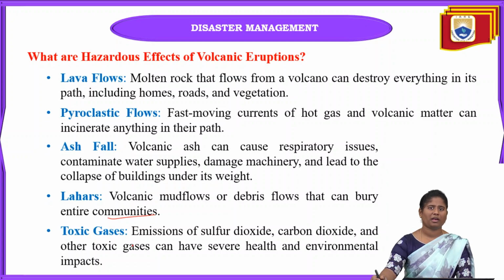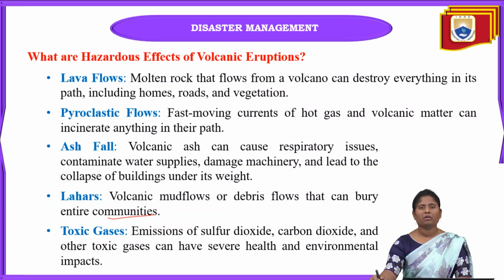Next one is toxic gases. When a volcanic eruption happens, sulfur dioxide and carbon dioxide can be released into the water or into the air. When they are released into the atmosphere, they cause huge damage to climatic conditions. Why? Because the release of these greenhouse gases will impact the ozone layer. Okay, the ozone layer can be damaged because of these gases.